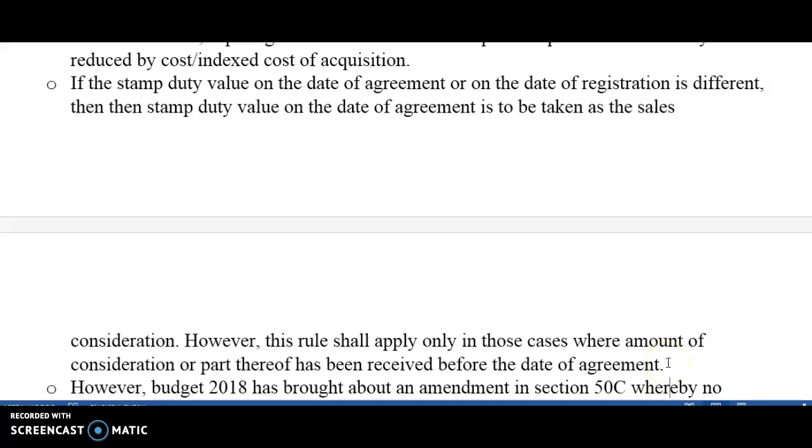So in case any consideration has been received before the date of agreement, like we usually discussed, advance money, if any advance money is received, it means we will consider the stamp duty value on the date of agreement. We do not consider the valuation as on the date of registration. The condition is that some amount should be received before the date of agreement.